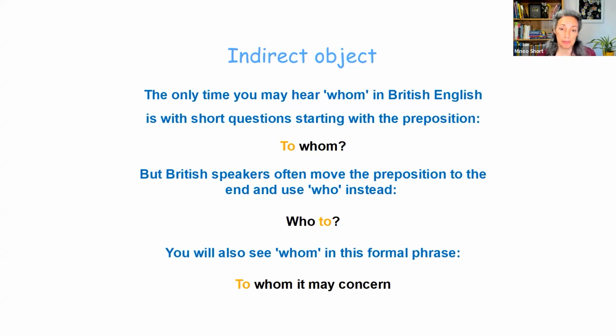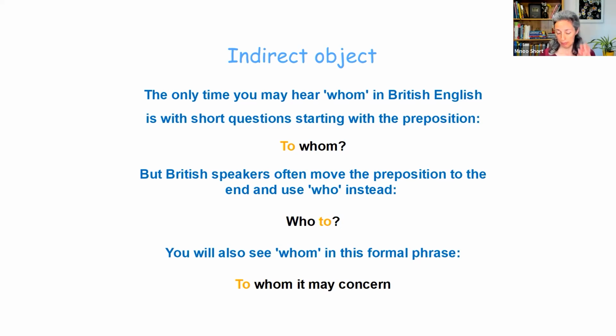Actually, the only time in British English that you hear the word whom is in short questions. Like if you just say to whom, and then you must use the whom word. You can't say to who. But whom is so uncommon in British English that British speakers very often move the preposition to the end, even with short questions. So instead of saying to whom, which still sounds very formal, they just say who to. That's the most common way of formulating even short questions in British English.